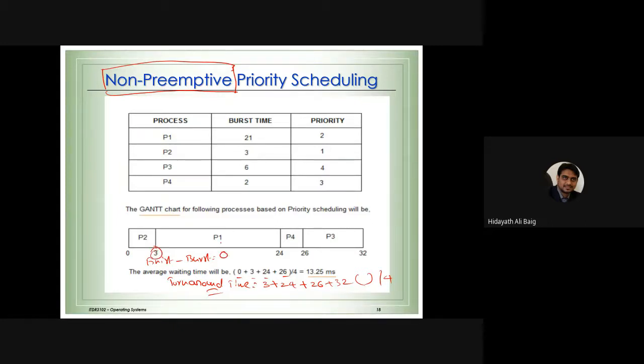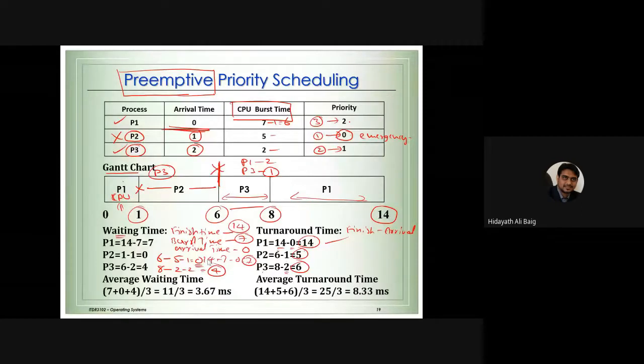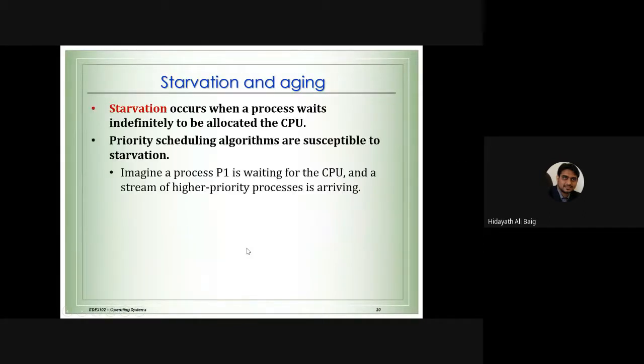Process 1: finish time 24 milliseconds, burst time 21 milliseconds, so waiting for 3 milliseconds. So we get the answer. Remember this formula for all the algorithms: finish time minus burst time minus arrival time, which is 0 here.